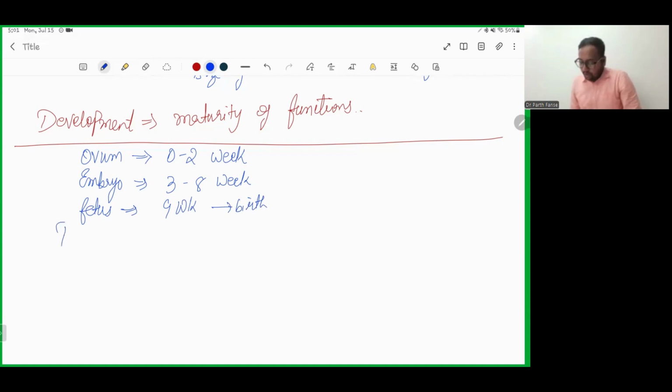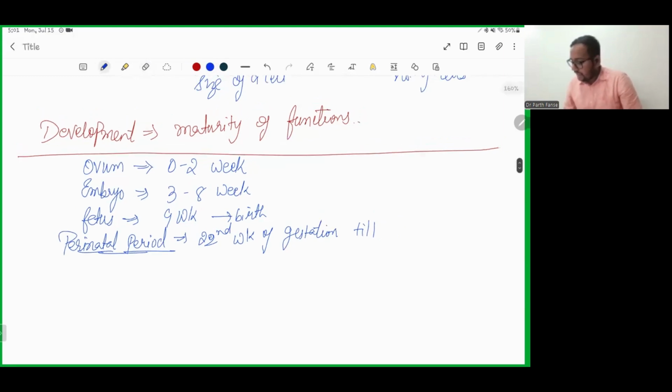And then followed by the perinatal period. Perinatal period is the period from the 22nd week of gestation till 7 days of postnatal life.